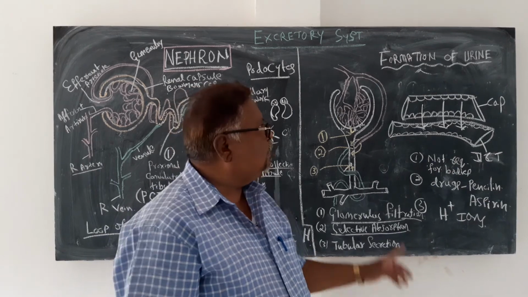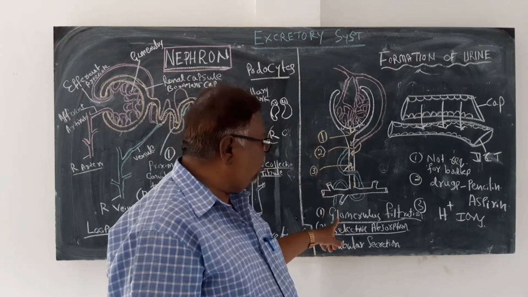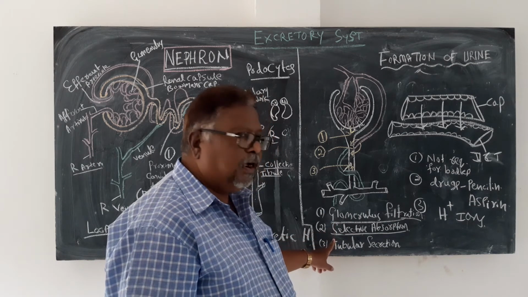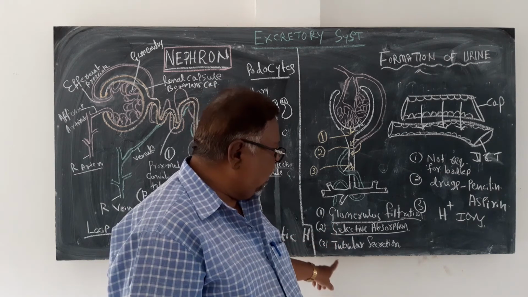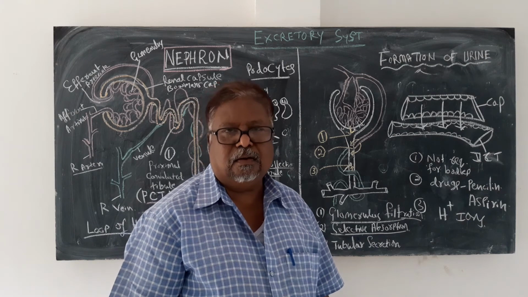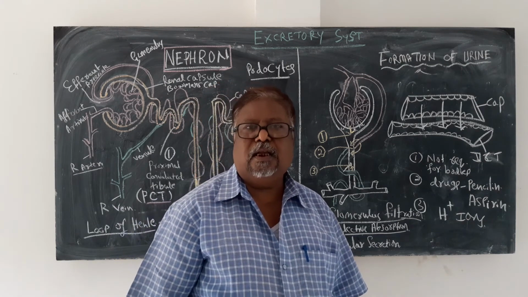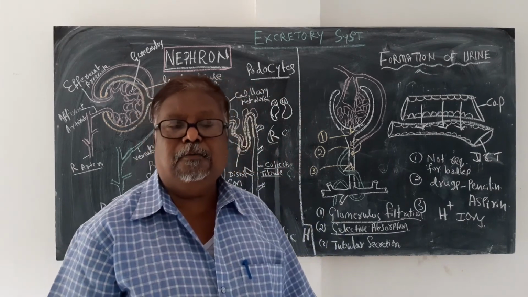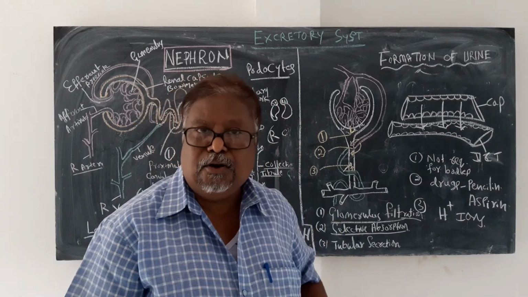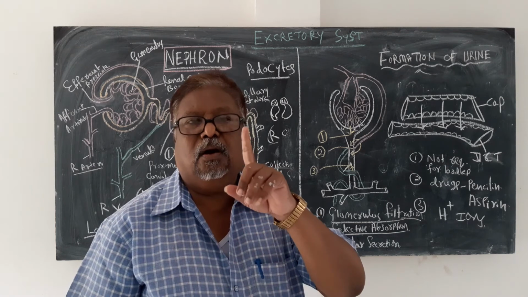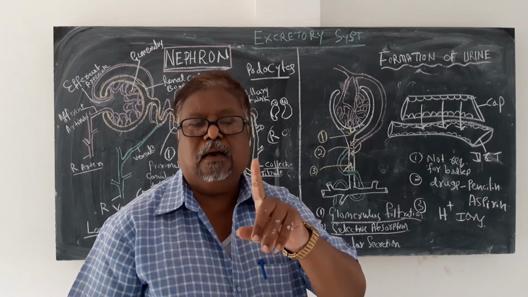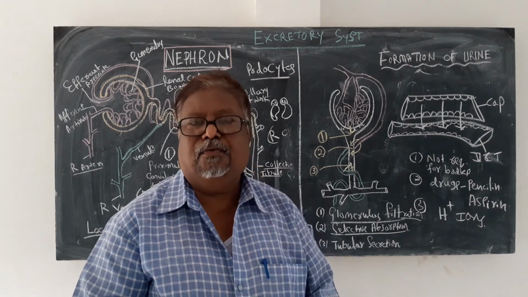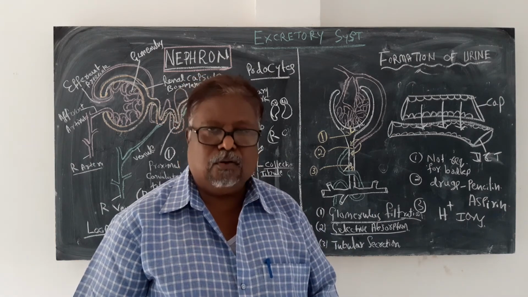So this is the formation of urine. Urine formation contains three processes: glomerular filtration, selective reabsorption and tubular secretion. By these three processes, the 180 liters of primary urine is reduced to only 1 or 1.5 liters, liters, not ml, of urine, and that will be thrown out from the body.